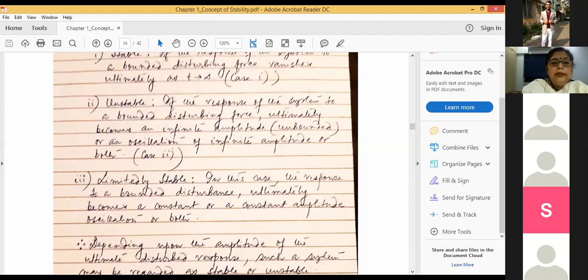And limitedly stable means, in this case, the response to a bounded disturbance ultimately becomes a constant or a constant amplitude oscillation, or both. So if we can allow that much of deviation in the output, the system will be treated as a stable one, otherwise the system will be treated as an unstable one.